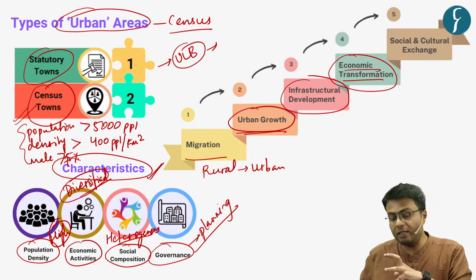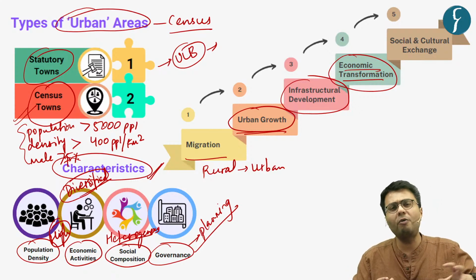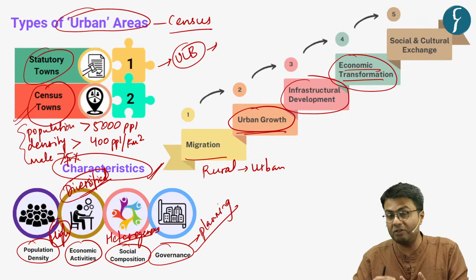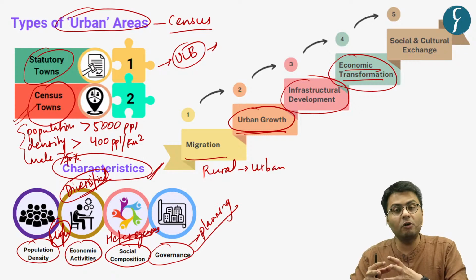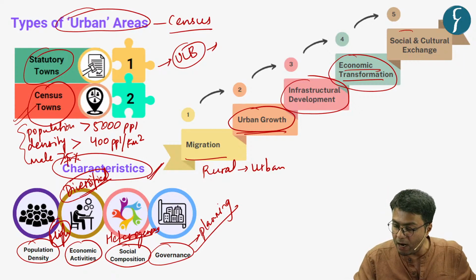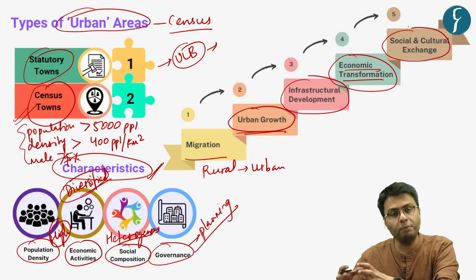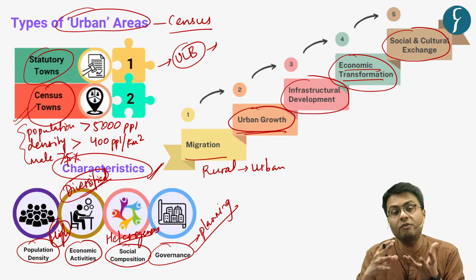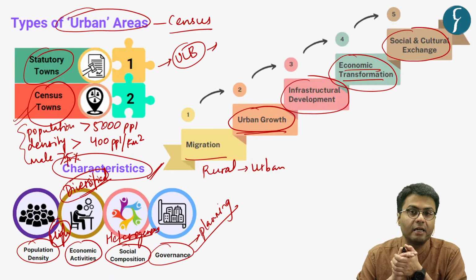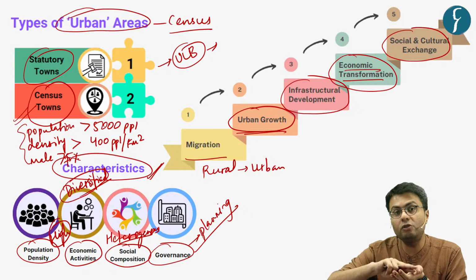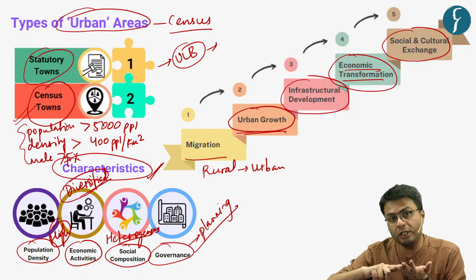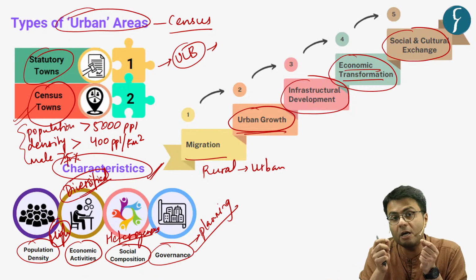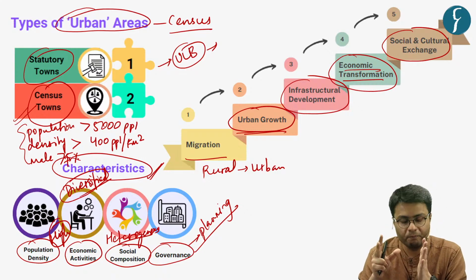Now, also in terms of society, people belonging to diverse cultures, languages, and regions move to an urban agglomeration, thereby lending it a multicultural or social perspective. Hence, this has also resulted in a great exchange of social and cultural values in urban areas. Hence, it is not just geographical growth but also social, cultural, and economic growth that defines an urban area in any country.